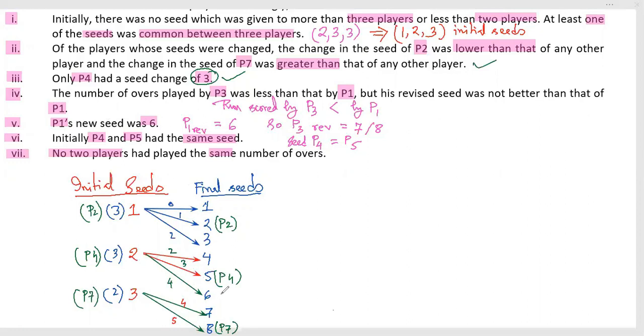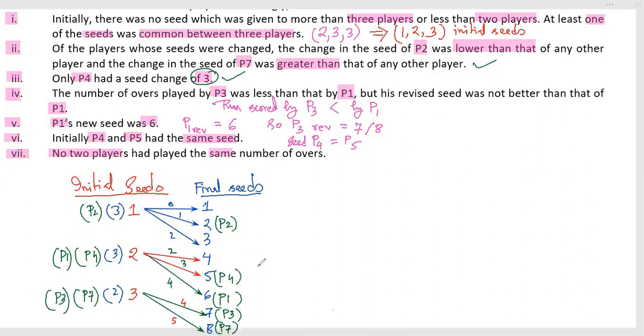So P1 needs to be in this location. But it is mentioned that runs scored by P3 were less than P1. So definitely P3 would be in this location, because the revised seed was not better. So it would be our P3. So P3 I need to write, means P3 would be present here.